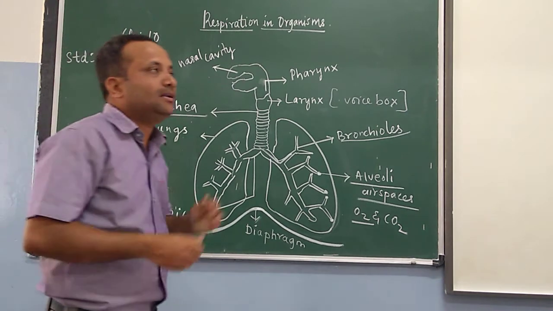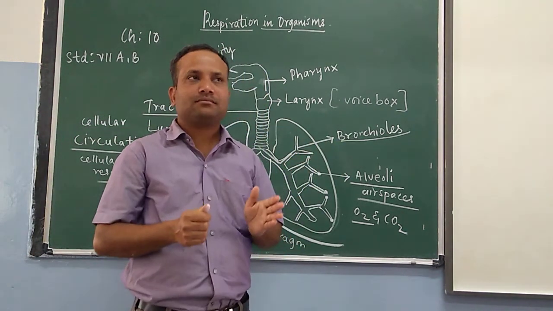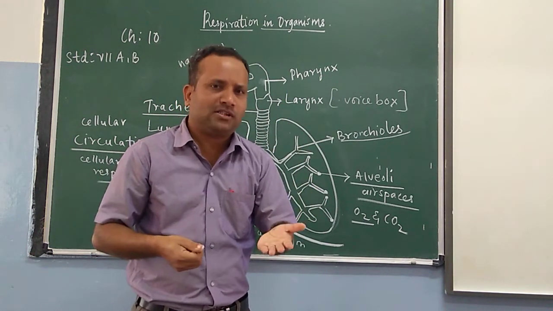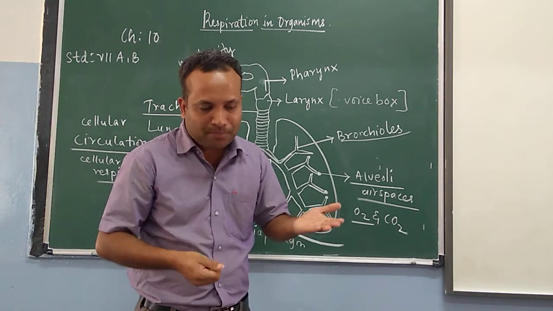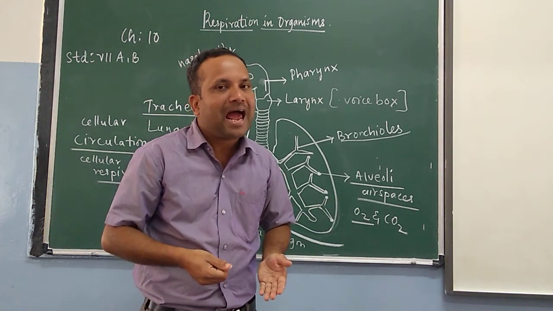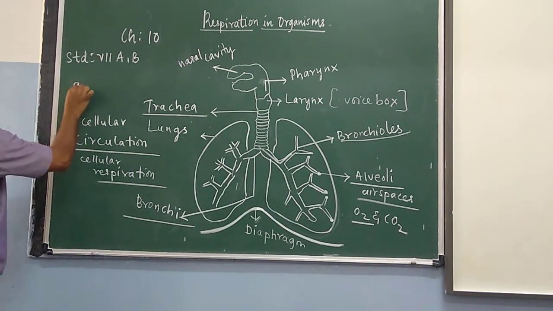Sometimes, children, the food can get broken down in the cells to give energy, but without the help of oxygen. That type of respiration is called anaerobic respiration. I can write it here.